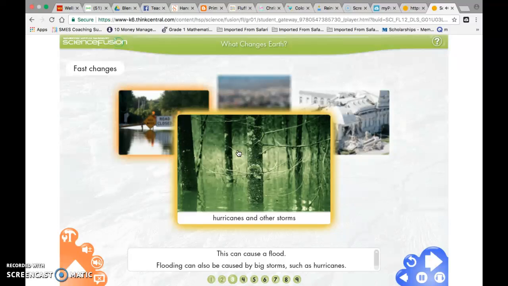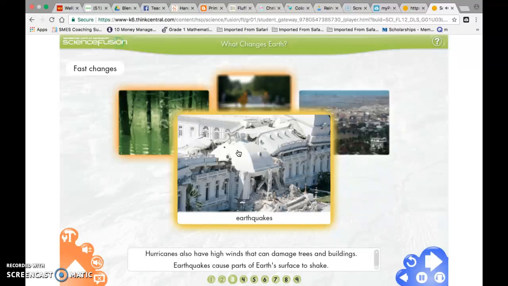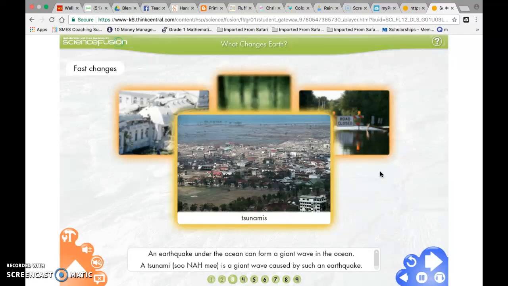Flooding can also be caused by big storms, such as hurricanes. Hurricanes also have high winds that can damage trees and buildings. Earthquakes cause parts of Earth's surface to shake. This building is crumbling from an earthquake. Earthquakes can happen under the ocean, too. An earthquake under the ocean can form a giant wave in the ocean. A tsunami is a giant wave caused by such an earthquake.